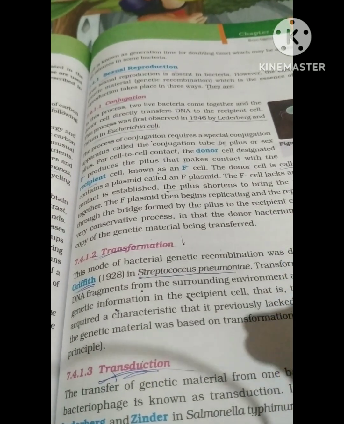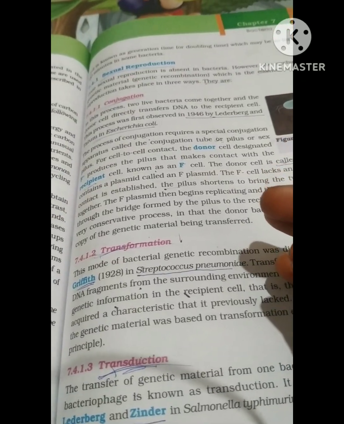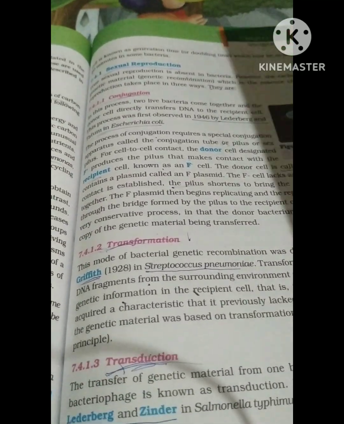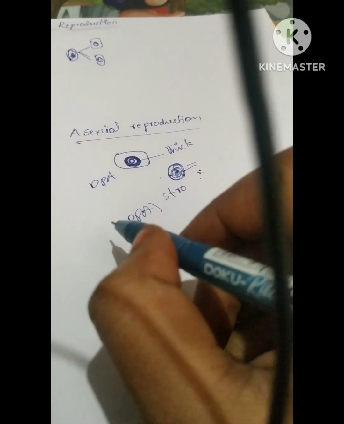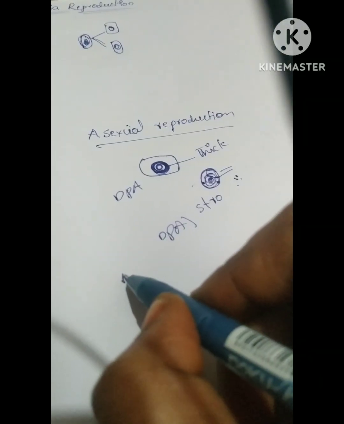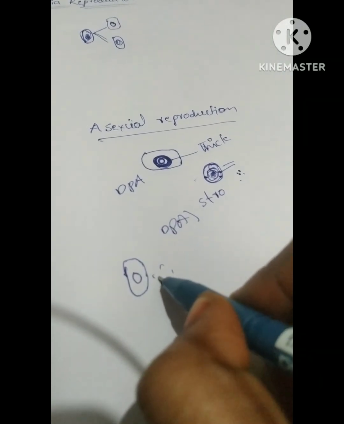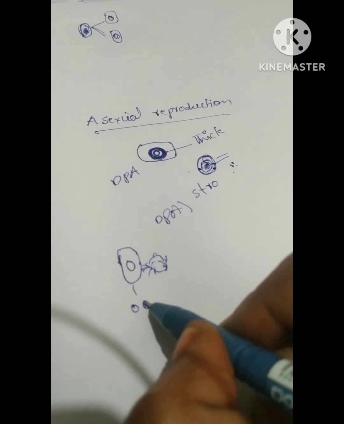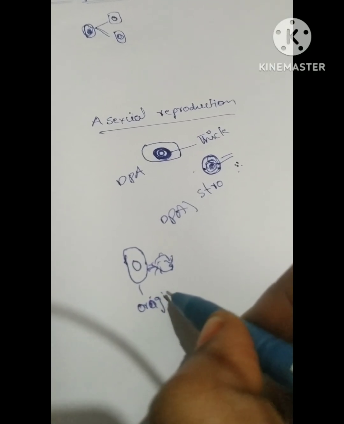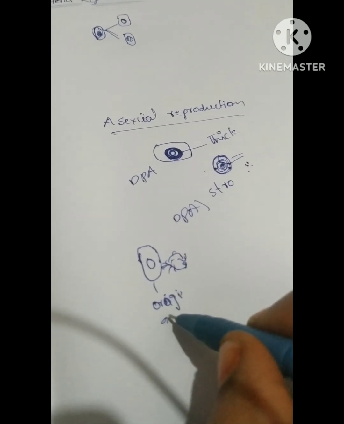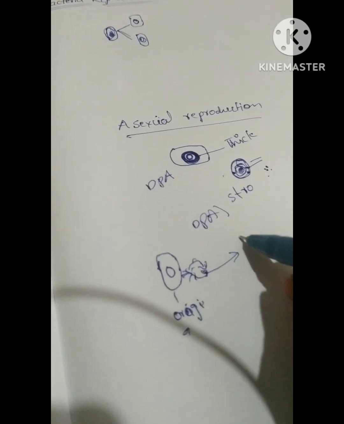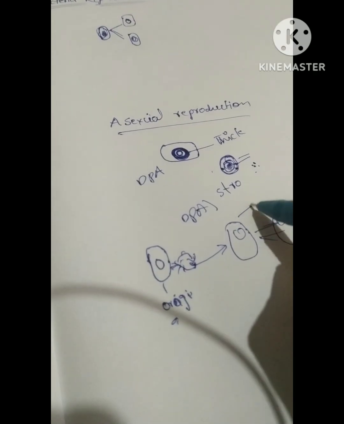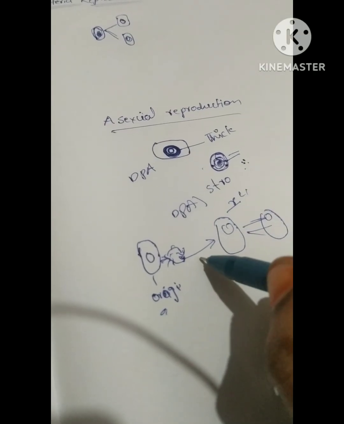We can see the genetic material of one bacterium going into the recipient cell.